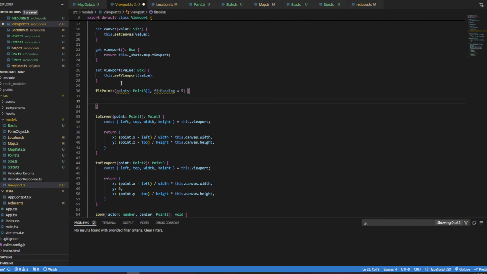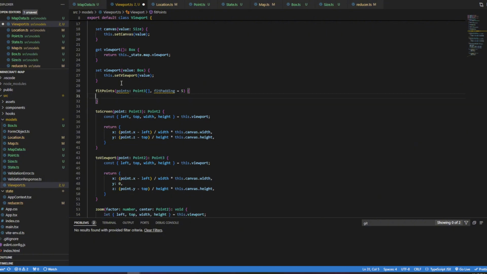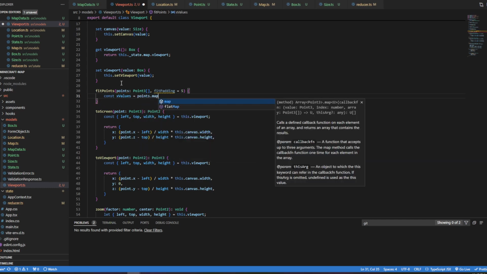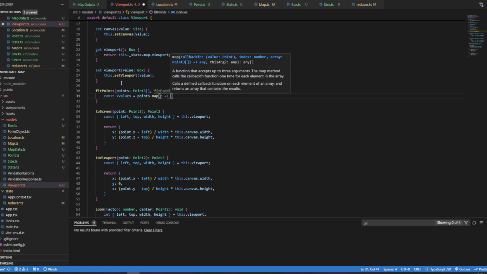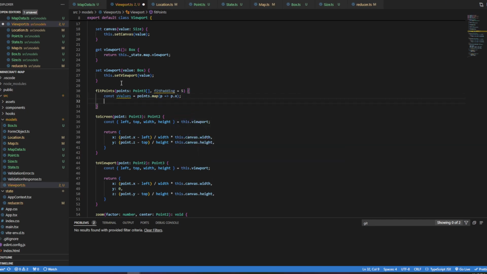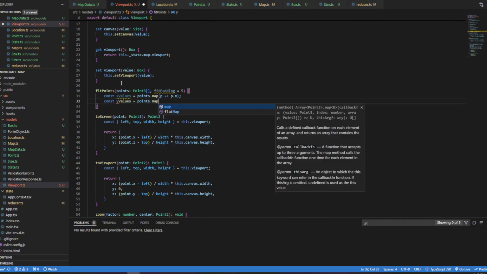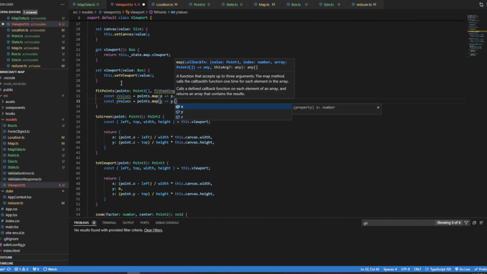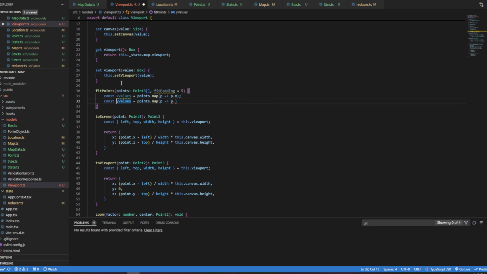So I want to get a series of x values and y values, which is pretty simple with the map function for arrays. So I'm going to do const, and we're going to get a series of x values, points dot map, which is just p for point, and p dot x. Const y values equals points dot map p dot. Actually, this is going to be z values because these are our viewport points. So y is kind of irrelevant, as I've said, in the viewport.